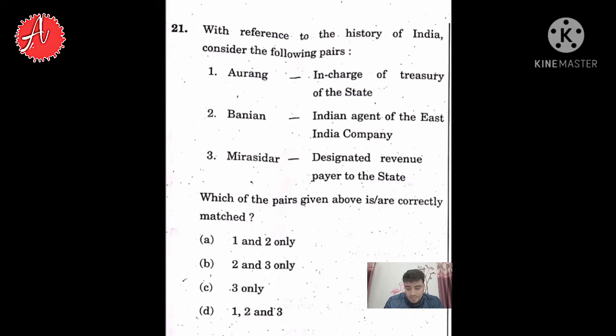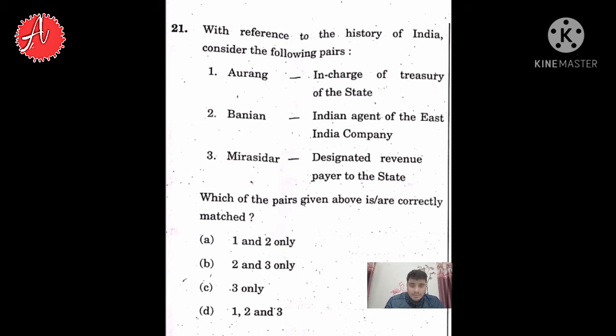If you see the first pair, which is Orang: Orang is actually a Persian term which means a warehouse where we store our goods. So the first pair is not correct. If you see the second pair, which is Banyan: they are the agents, the Indian agents of East India Company who used to deal with the people and were always at the forefront in running the business of the Britishers in India. So this is a correctly matched pair. The second pair is correct.